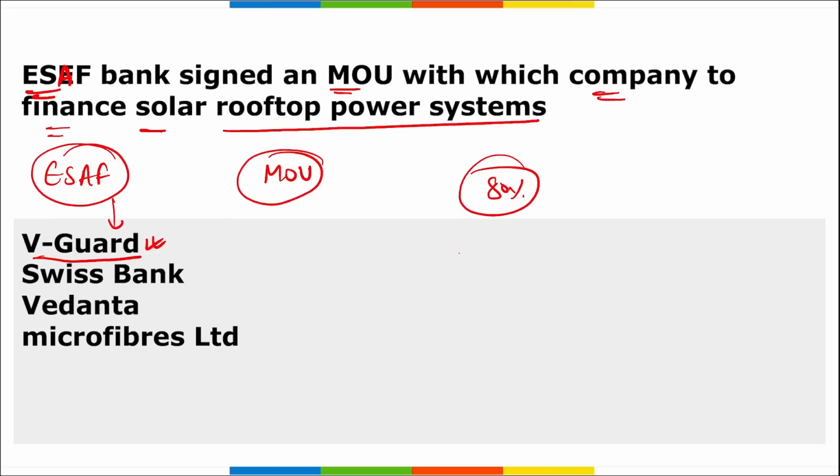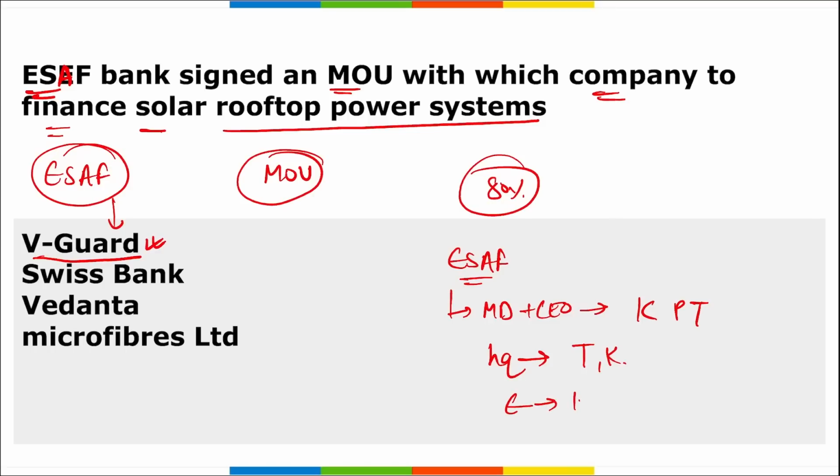system. If we talk about ESAF Small Finance Bank, who is the Managing Director and Chief Executive Officer here? Kadambelil Paul Thomas. Where is the headquarter? Thrissur, Kerala. When was it established? It was established on 10th of March 2017. All right, so the correct option is ESAF Small Finance Bank has signed an MOU with VGuard to finance solar rooftop power systems.